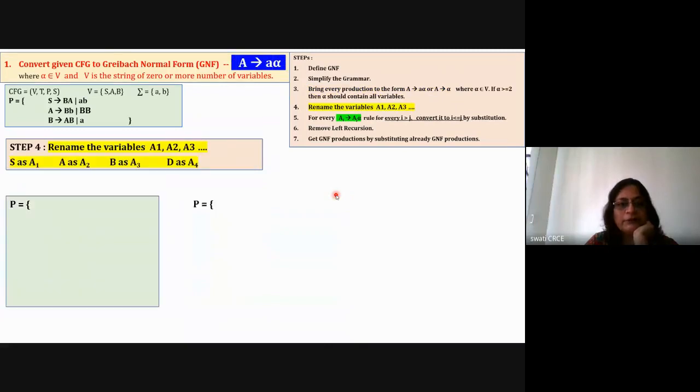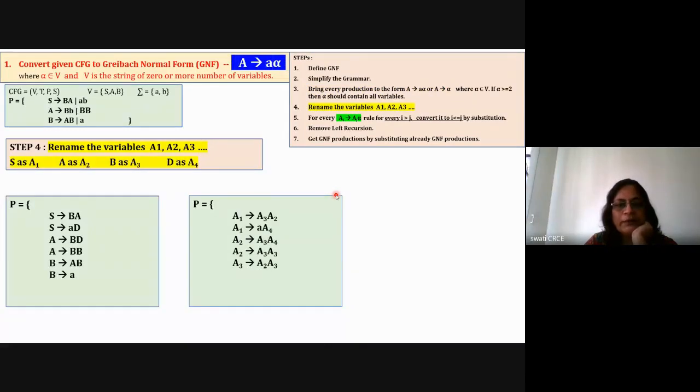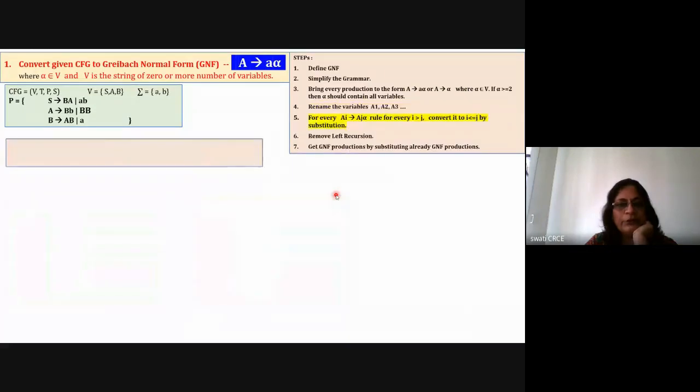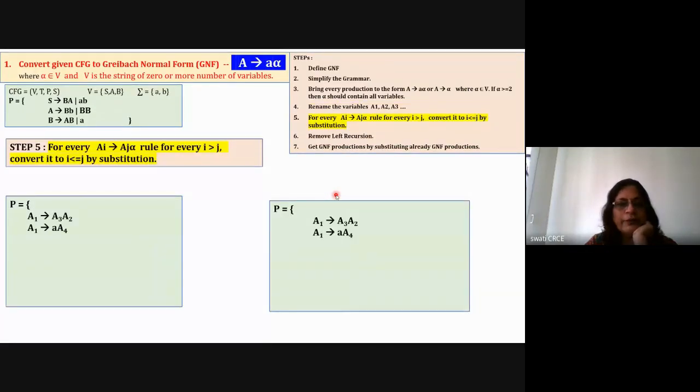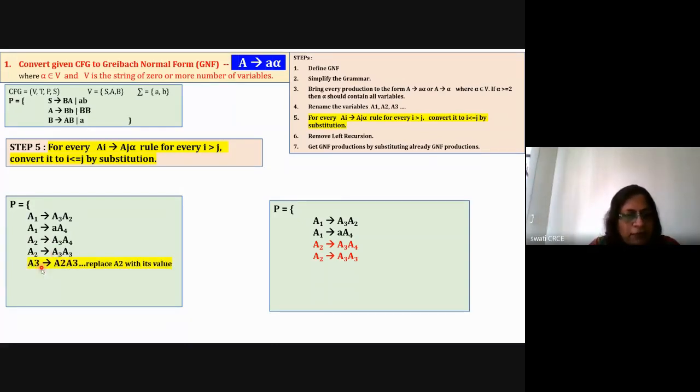Then rename the variables. Renaming is very easy, and rewrite the grammar. After renaming the variables, you need to check the indexes. Ai should be less than Aj, like A1 should be less than A3. So 1 is less than 3, so it is allowed. Otherwise, like A2 is equal to A3 A4, then replace this A3 with its value, this is okay. But if your A3 is in the form of A2, then replace this A2 with its values, and convert it into the format where A3 is represented in the form of A3. So i is now equal to j.